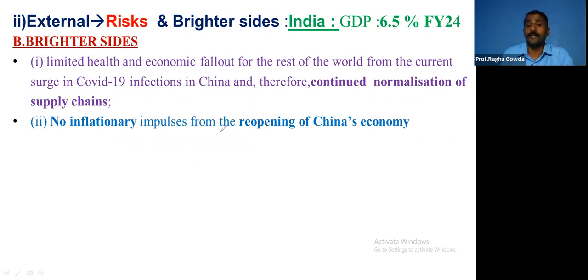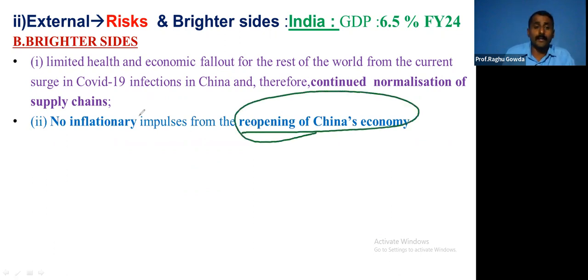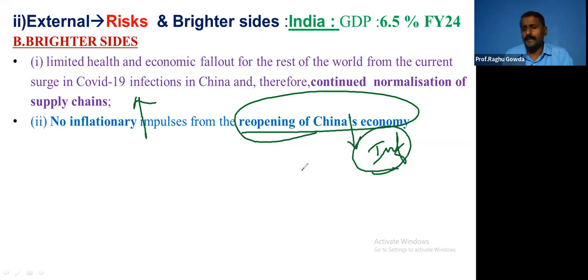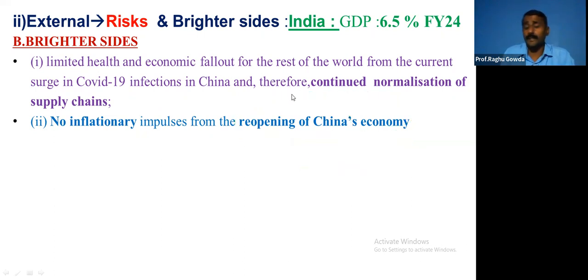This was once thought that when China opens the economy, there will be huge demand and there will be high inflationary pressures. No, for many reasons, China's economic growth itself is very low, especially with respect to infrastructure. And also, there is little growth with respect to fiscal parameters in China. Especially real estate in China has been hit very strongly.